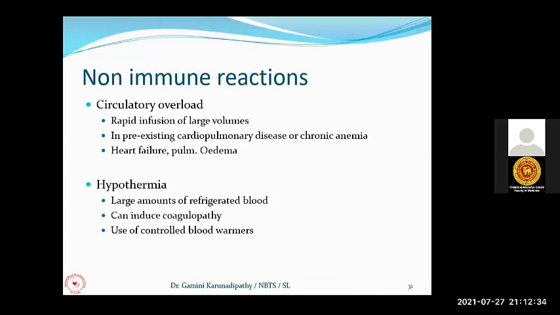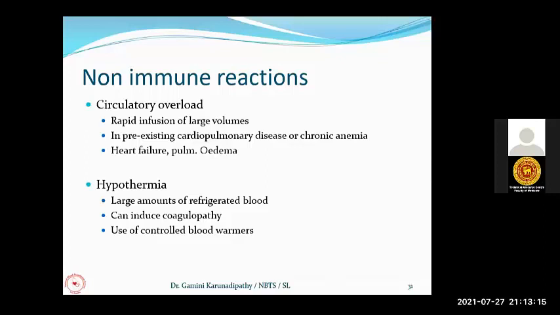Now we are coming to the non-immunological reactions. The commonest one is circulatory overload. This can be due to the transfusion of a large volume of blood or a patient receiving rapid transfusions. In both these conditions, the patient can get circulatory overload. If the patient has pre-existing cardiopulmonary disease or chronic anemia, they are more prone to get circulatory overload. Heart failure and pulmonary edema are the clinical features of circulatory overload.